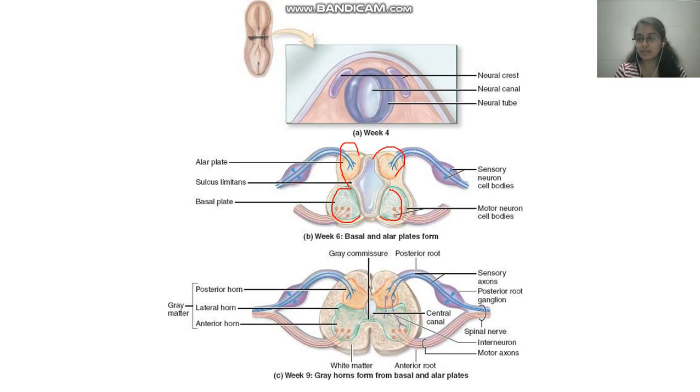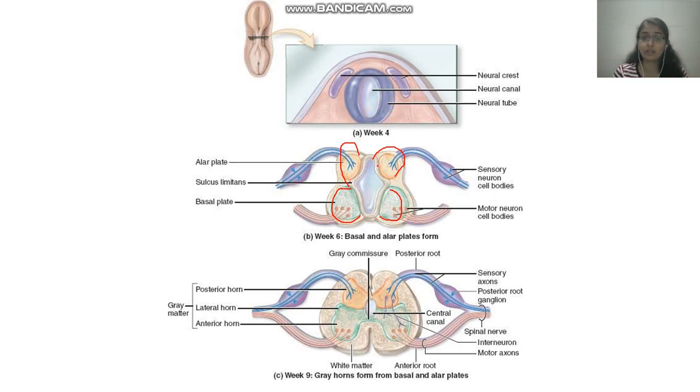You can make a small mnemonic: the upper part is the ear, so it is sensory, dorsal roots. The alar plate will give rise to the dorsal root and connections, which will form the sensory ganglia and sensory nucleus. And the basal plate will give rise to your motor part. Basal is down, legs, which is basically the motor part.